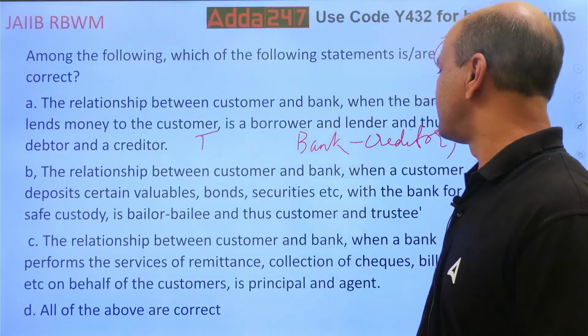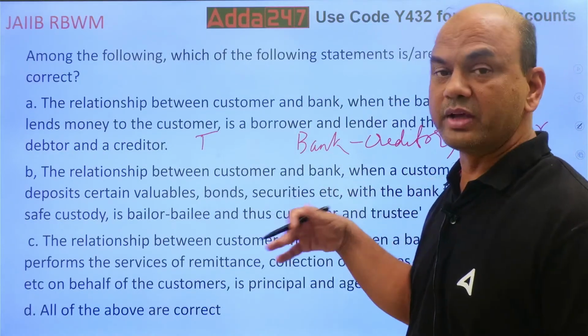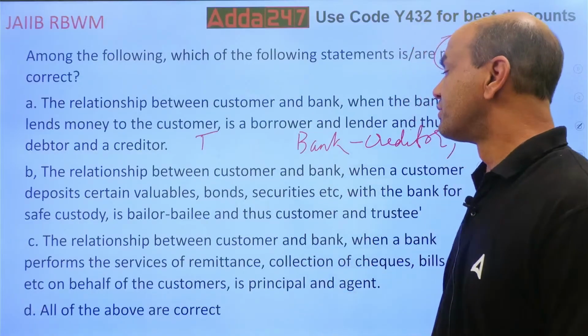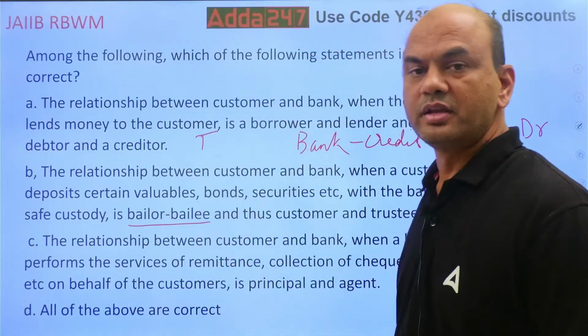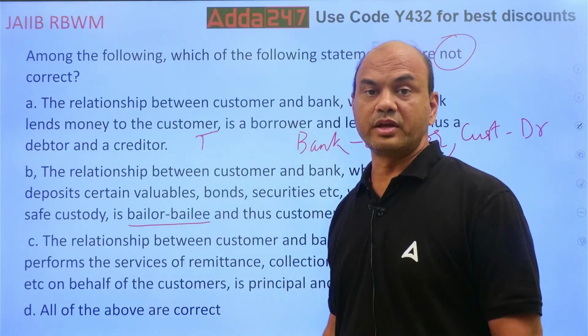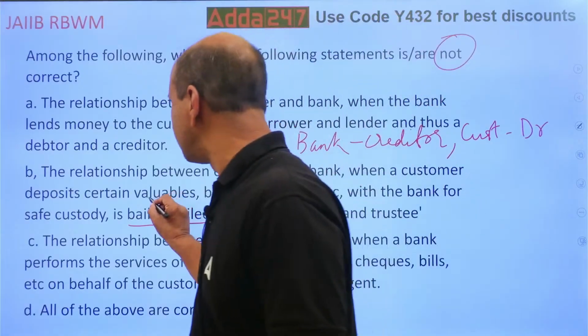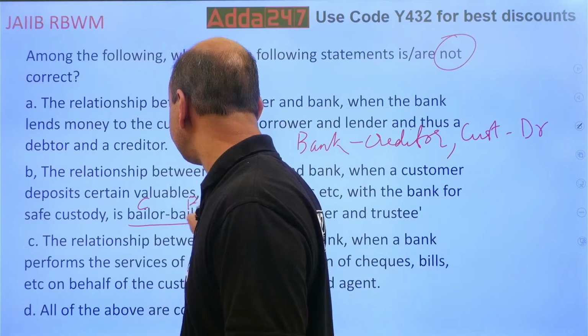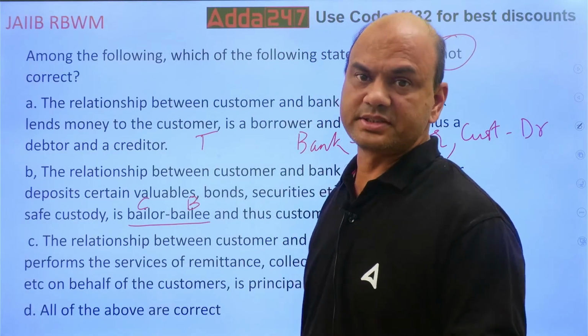The relationship between the customer and the bank, when the customer deposits certain valuables. So that becomes what? Bailor and bailee. That is also true. Who is the bailor? The bailor is the customer, and the bank is the bailee. It's a relationship of trust.